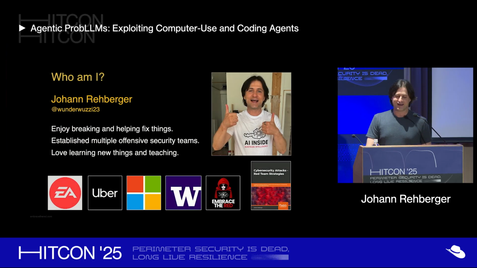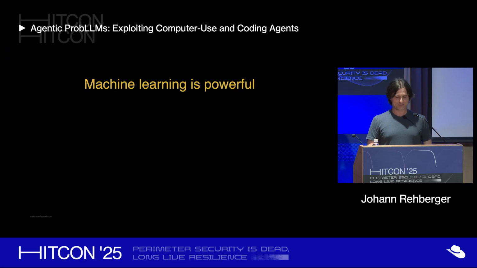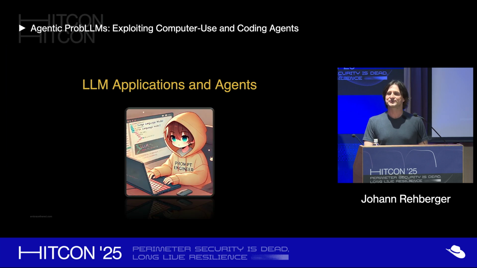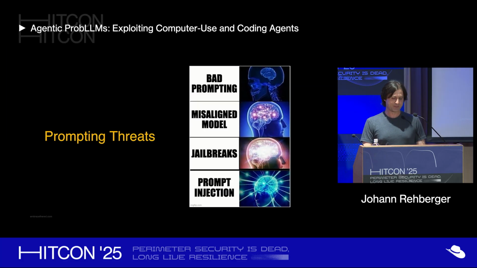So my name is Johan. Yeah, I like breaking things and helping fix them. I led a couple of red teams in my career. And yeah, let's not talk too much about me. So let's talk about machine learning. We all know machine learning is really powerful, right? We have seen it doing incredible things, writing code now, operating computers, but it is also very brittle. Means it breaks really easily. And that is especially true if there's an adversary in the loop. And this also applies to LLM applications and also what we're going to talk about today, agents.